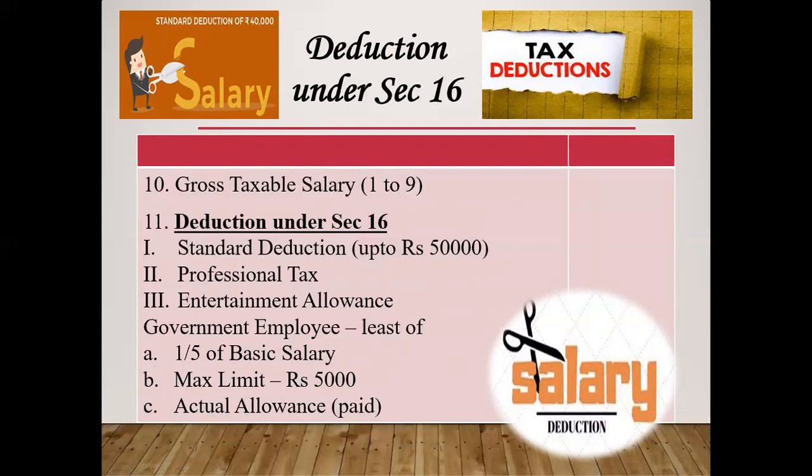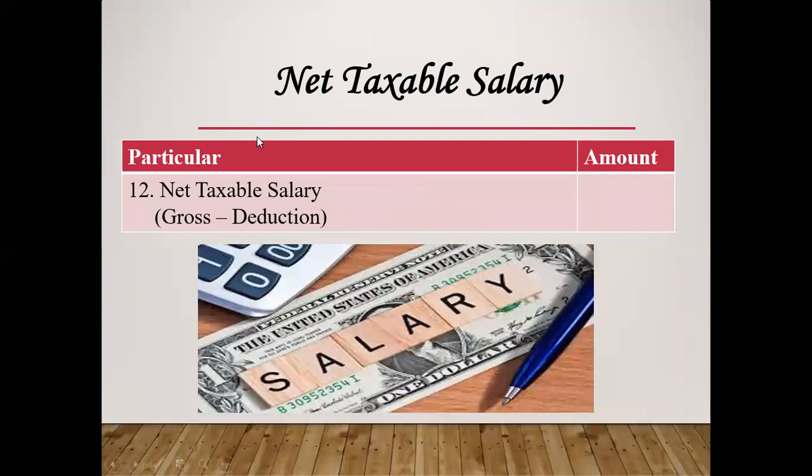We have to remember that is deduction under section 16. They have 3 deductions: standard deduction, professional tax, and entertainment allowances. After cutting this, you get net taxable salary, that is gross minus deduction. This completes your format.